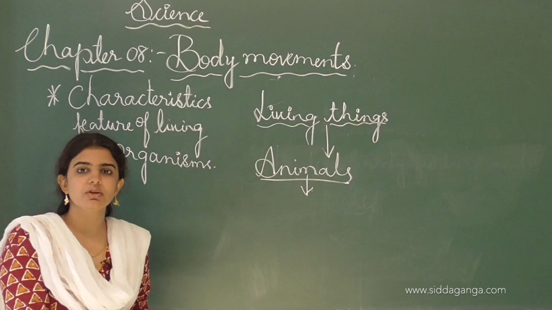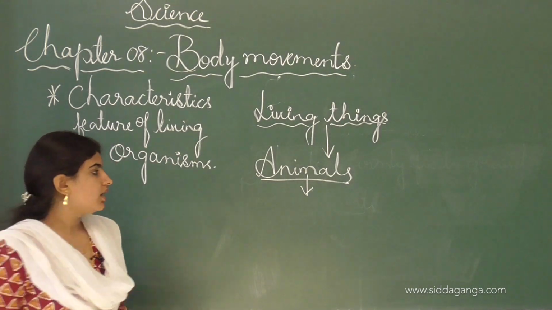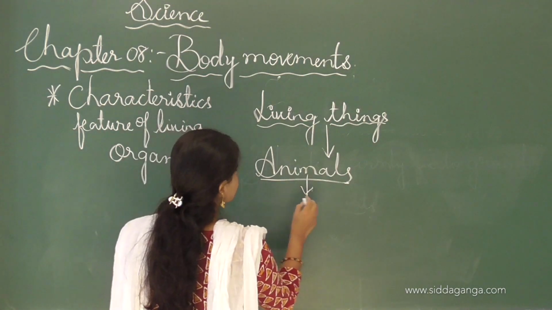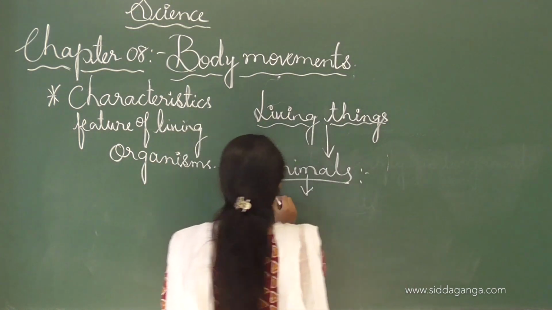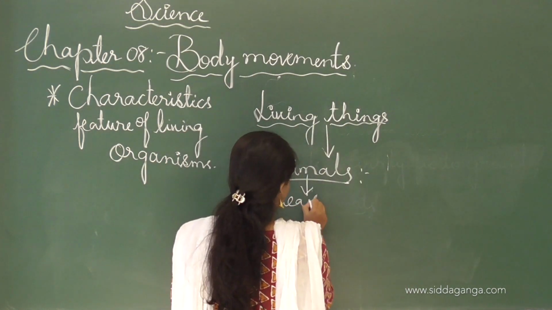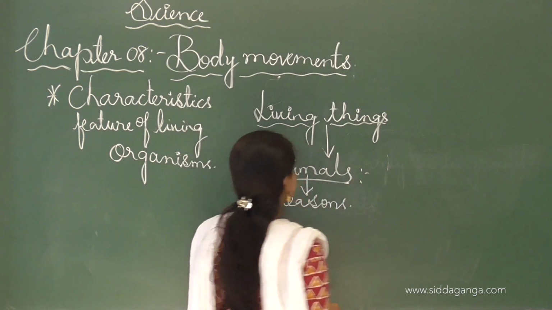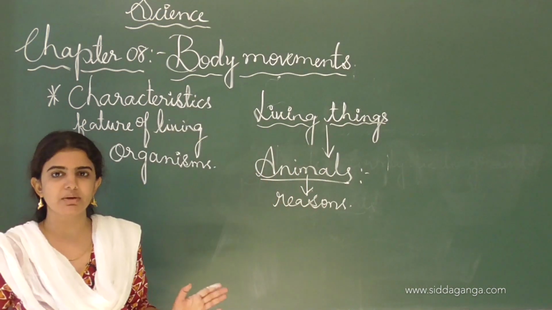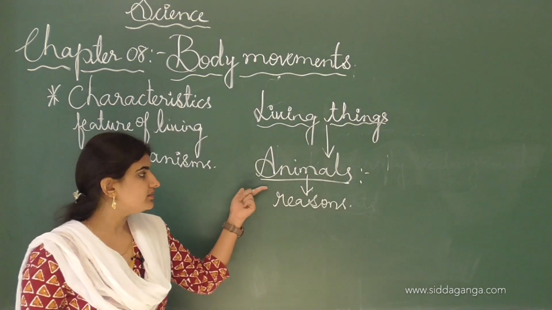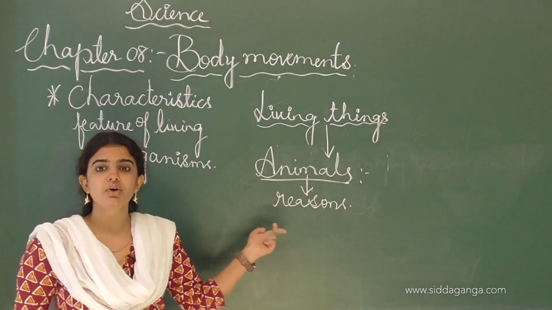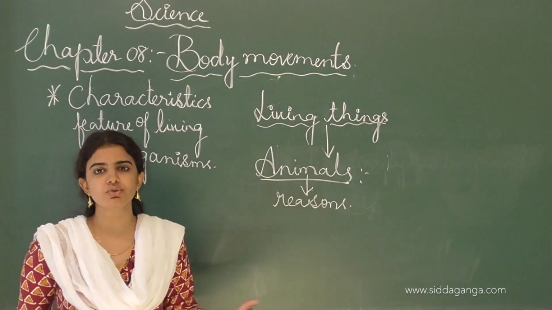From one place to another place they will move. There are various reasons. If one animal moves from one place to another place, we can say that movement takes place in animals. And these animals have some reasons why they move from one place to another place.